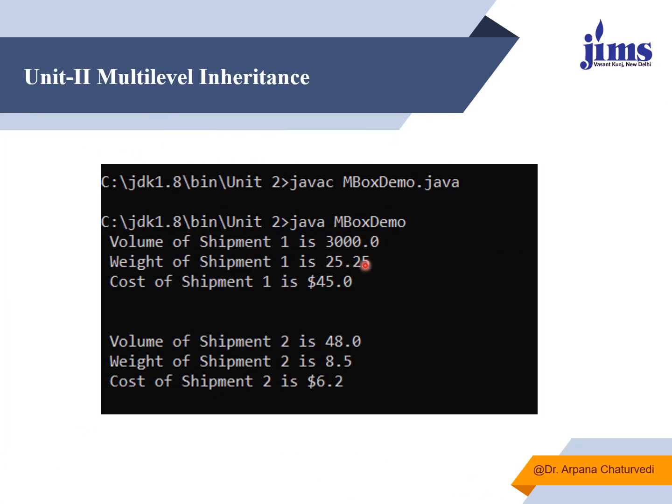In the output it is like this: 3000 is the volume, 25.5 is the weight, and cost will be $45. Whereas in case of another object, as the arguments which are passed are different, the output is different.